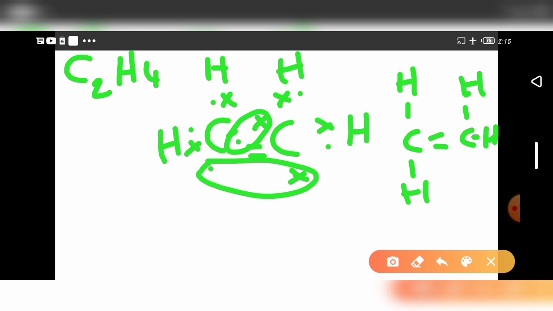Next, you see each and every carbon has 4 bonds. See here, this carbon contains how many bonds? 1, 2, 3, 4. The same way, this carbon also contains how many bonds? 2, 3, 4. 4 bonds. So there must be only 4 bonds. It may be a double bond, triple bond or single bond, but each and every carbon must have only 4 bonds. Otherwise the total molecule will be wrong.